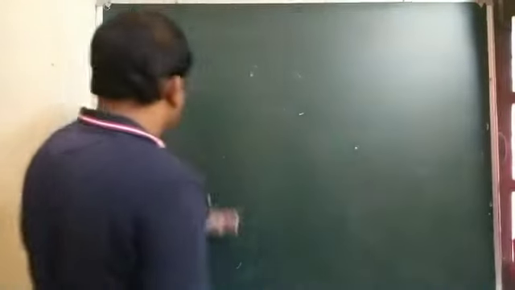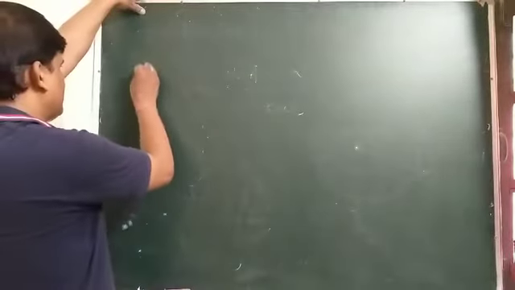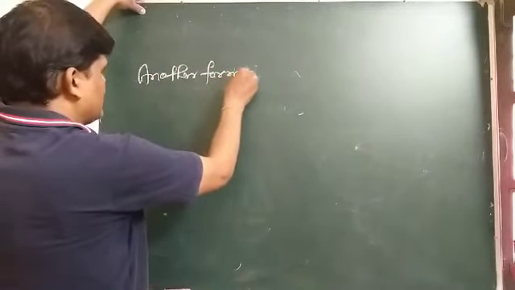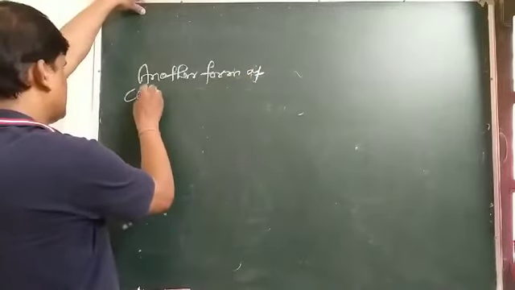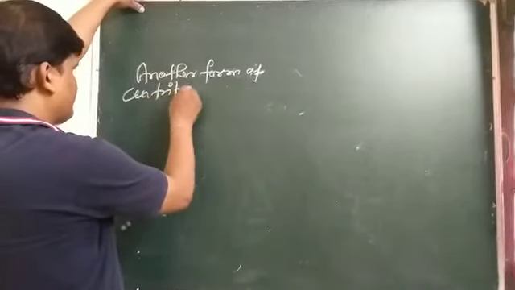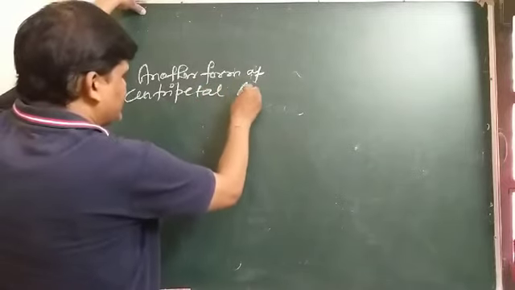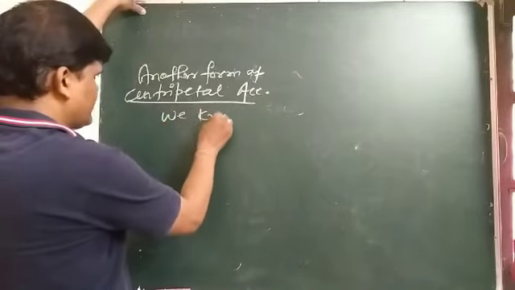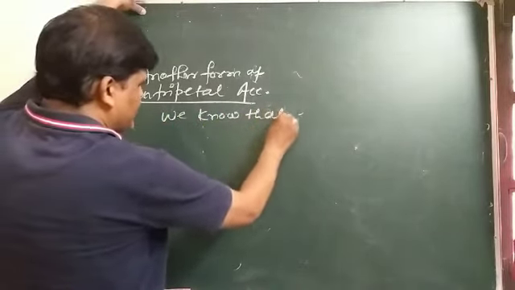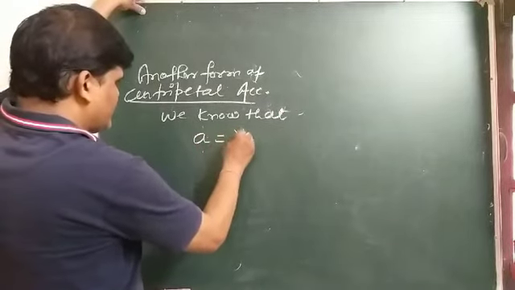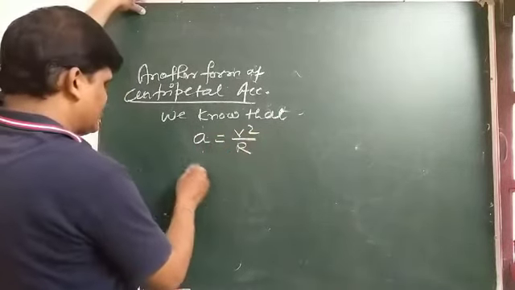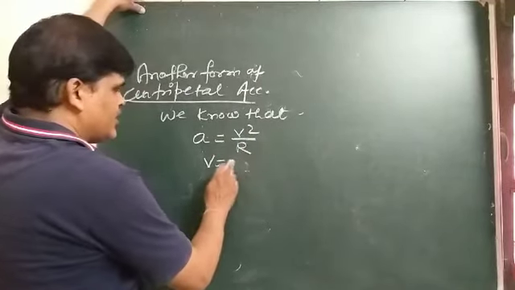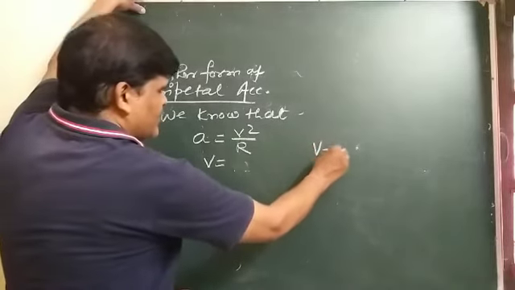Next one is another form of centripetal acceleration. We know that, student, I have already derived a equal to v square by r, and v equal to r omega.